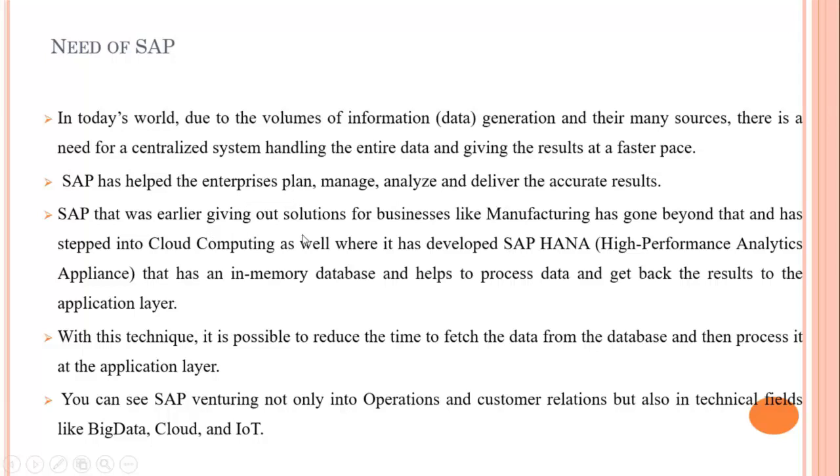SAP, which earlier gave solutions for business like manufacturing, has now stepped into the field of cloud computing also, where it developed SAP HANA, a high performance analytic appliance that uses memory to store the database, and it also helps to process the data and get back with the results to the application layer. By using this technique, it is possible to reduce the time to fetch the data from a huge database and then process that data at the application layer.